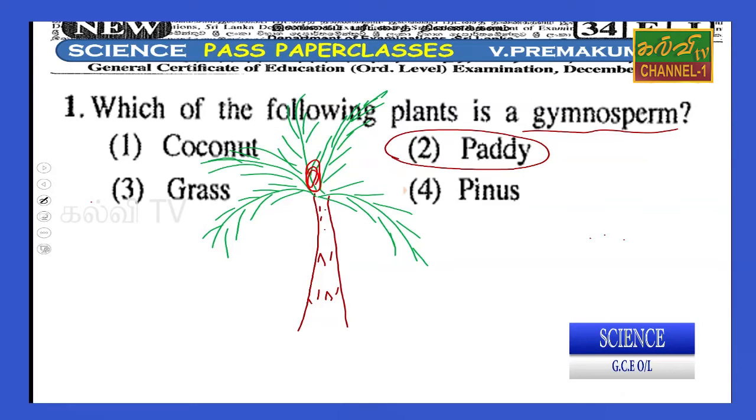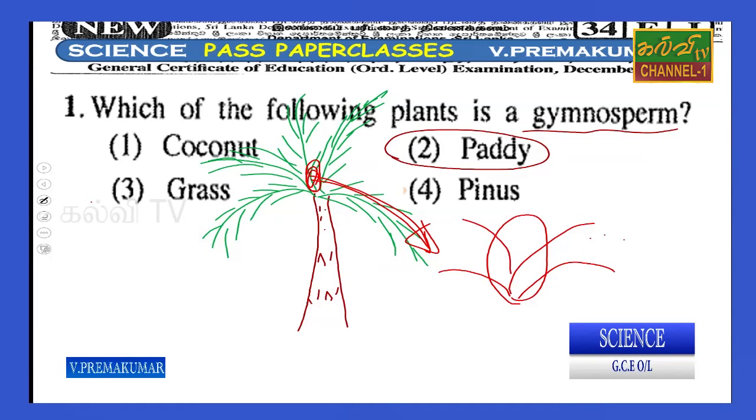When you analyze this, we find seeds, but without fruits or flowers. Pinus and cycas are non-flowering plants, but they bear seeds. The non-flowering plants, as we already studied, are gymnosperms.